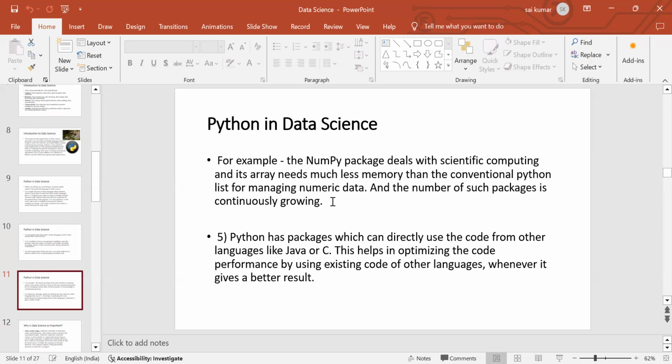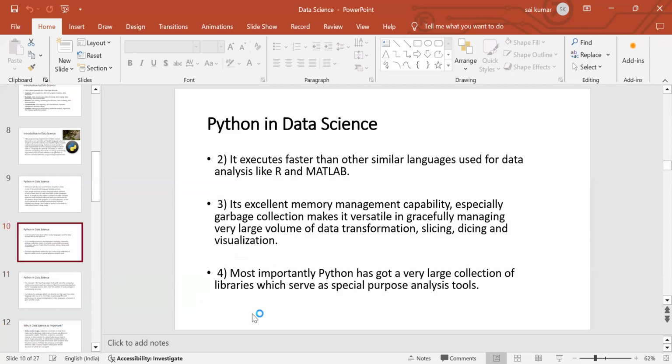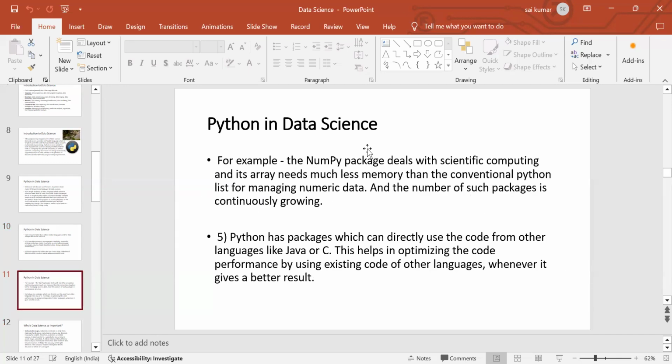Suppose when we represent an array by using a list, it takes more memory and more lines of code. But when we use the NumPy package, we can easily represent the array with less memory. So this type of packages are available in Python. We can take Python as having a very large collection of libraries, and we can use them for special purposes of analysis. So we can use Python to reduce the code and reduce the memory.